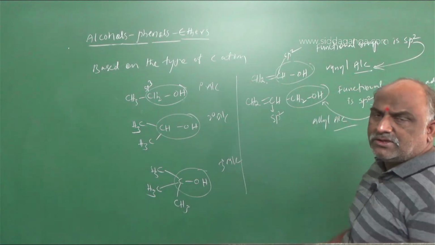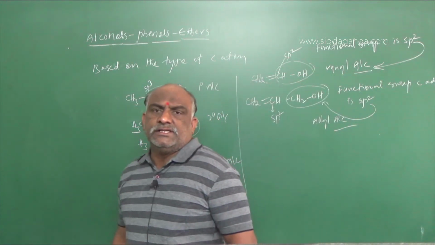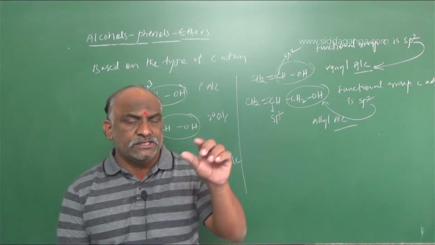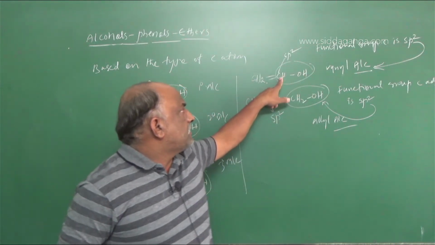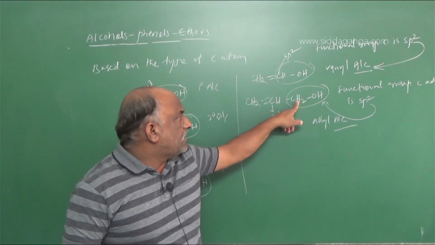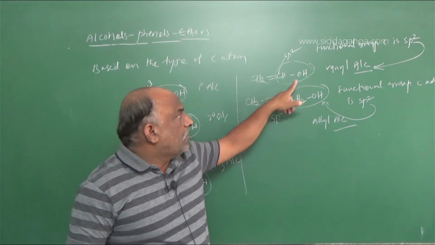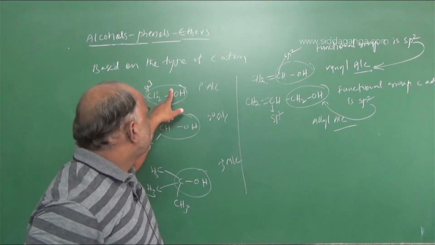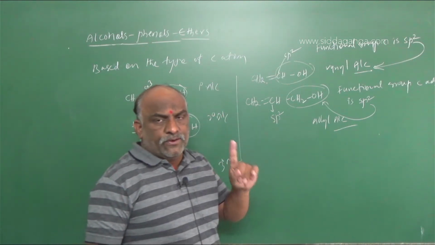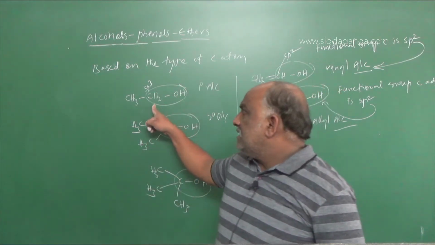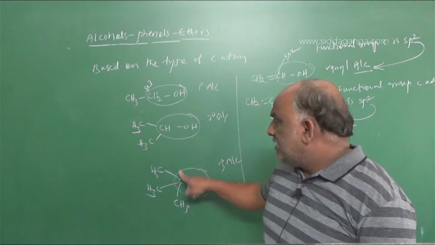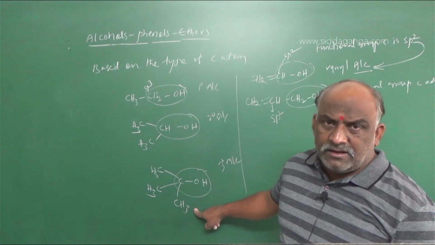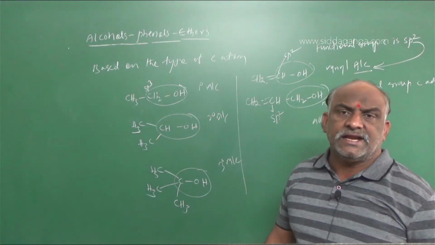So remember, my dear students: vinyl alcohol, allyl alcohol. CH2=CHOH: the functional group carbon, the OH-attached carbon, is sp2; the OH carbon is sp2, vinyl. OH carbon adjacent is sp2, allyl. OH carbon is sp3, alkyl. Ethyl alcohol, isopropyl alcohol, tertiary butyl alcohol. These are further named as primary alcohol, secondary alcohol, tertiary alcohol.